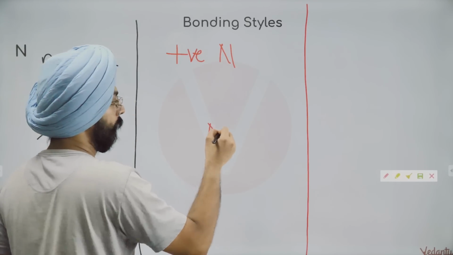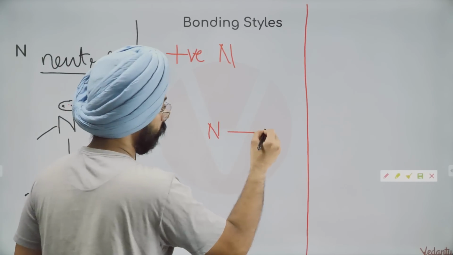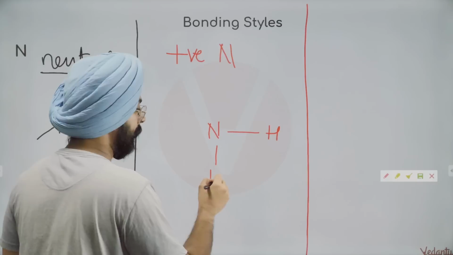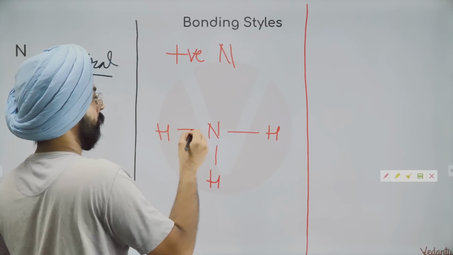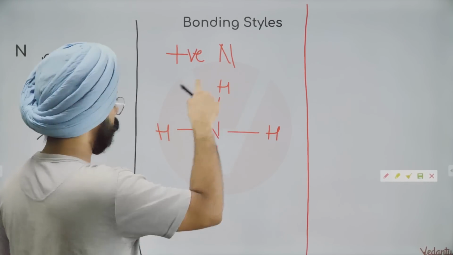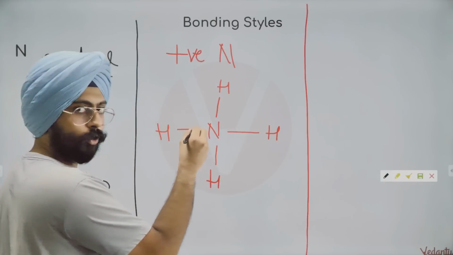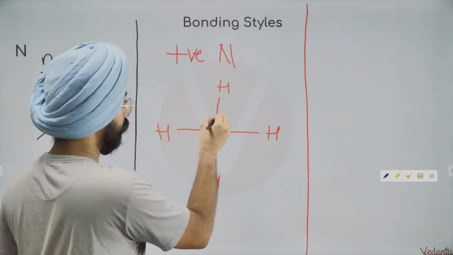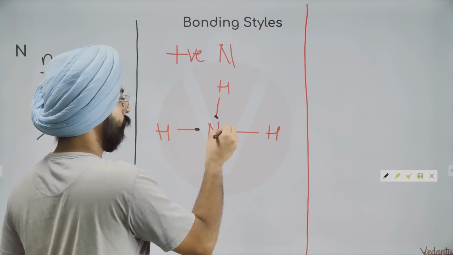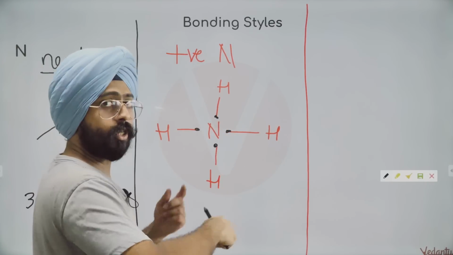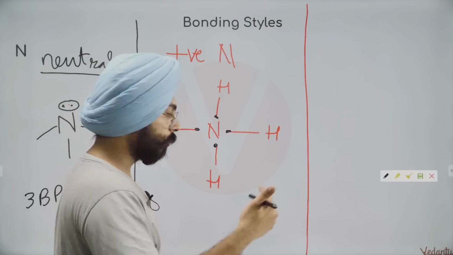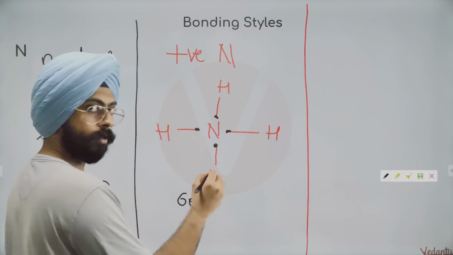So nitrogen, when you make NH4, what is happening right now? Nitrogen has to take care of 1, 2, 3, 4 valence electrons plus 2 inner electrons. 4 plus 2 is 6 electrons.